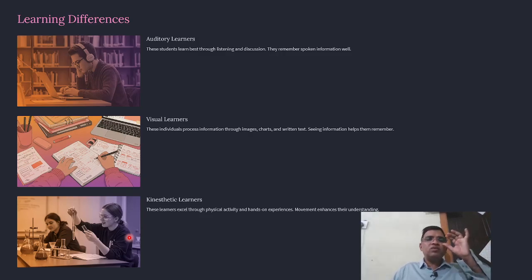Auditory learners: these students learn through listening and discussion. They remember the information well. If they listen properly, they can understand and retain the information. That learning style is auditory learning. Visual learning: these individuals process information through images, charts, and written text. Seeing information helps them remember. Kinesthetic learners: these learners are physically active, and hands-on experience and movement enhance their understanding.